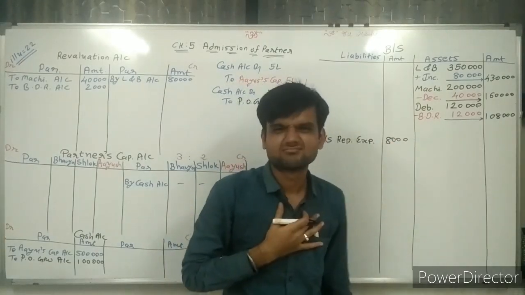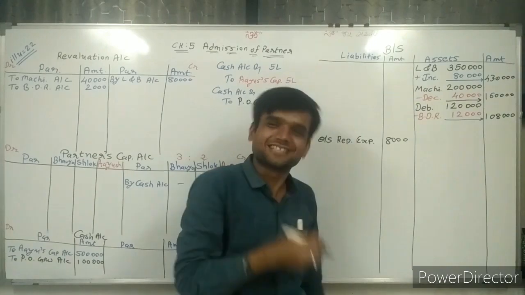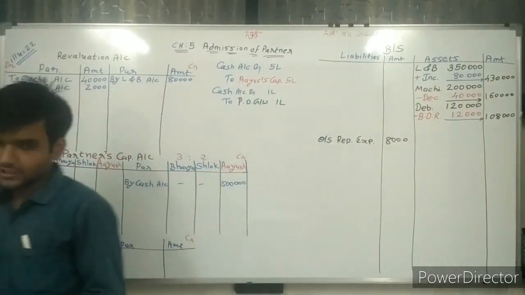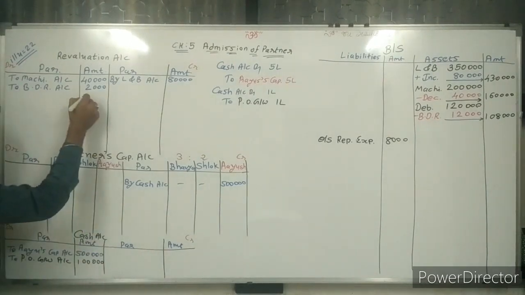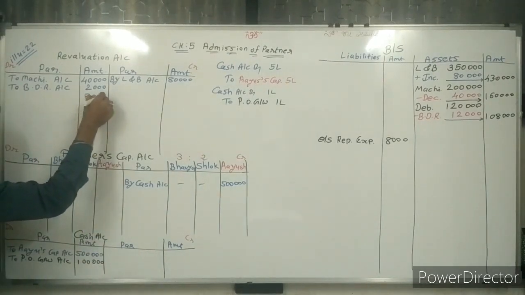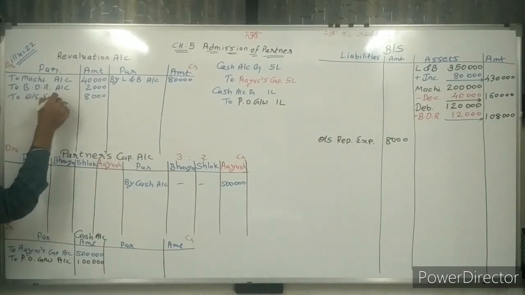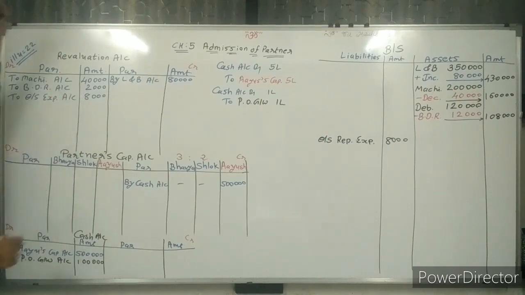Now, sir, liability increase. Now we need to pay 8,000 rupees, so it's debited to revaluation account. So here I am writing 8,000 to outstanding expense account.